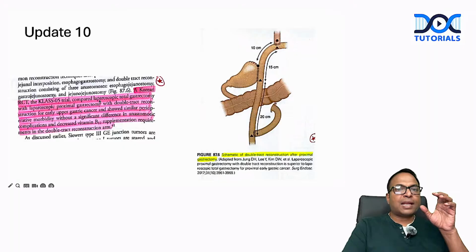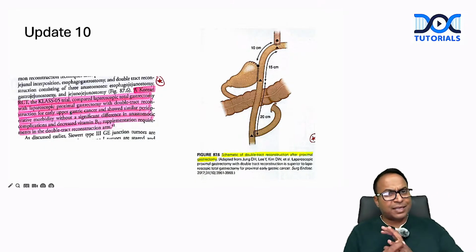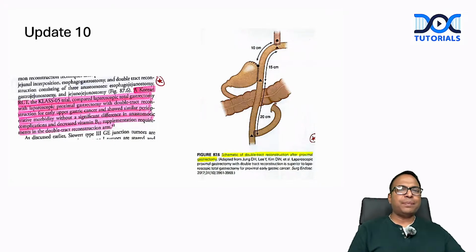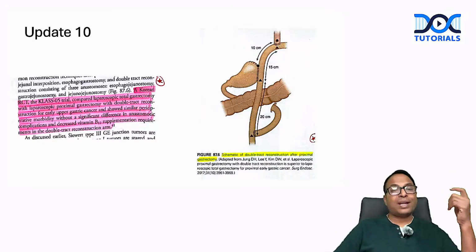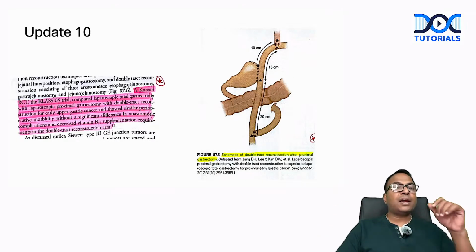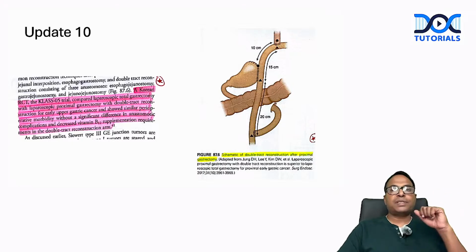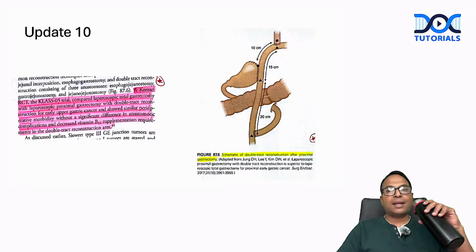The CLASS 5 trial compared laparoscopic total gastrectomy with laparoscopic proximal gastrectomy with double tract reconstruction for early gastric cancer, and showed similar morbidity without a significant difference in anastomotic complications. In the Korean CLASS 1 trial, there was anastomotic stricture. Here, there is no anastomotic stricture, with a decreased need for B12 supplementation in the double tract reconstruction arm. This is a picture newly updated in Sabiston 22nd edition: double tract reconstruction.